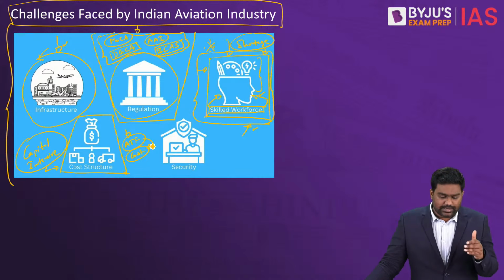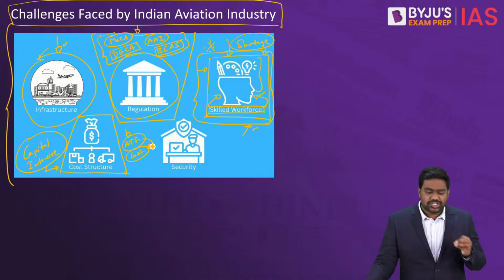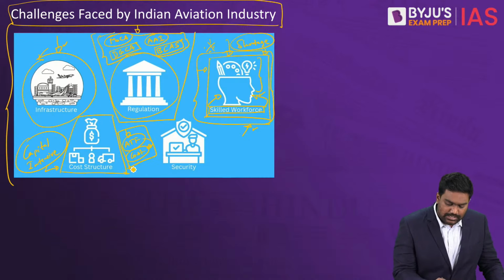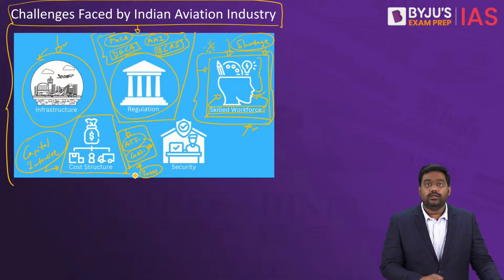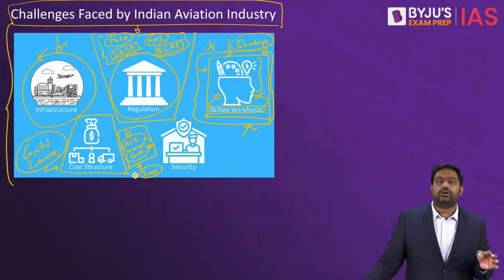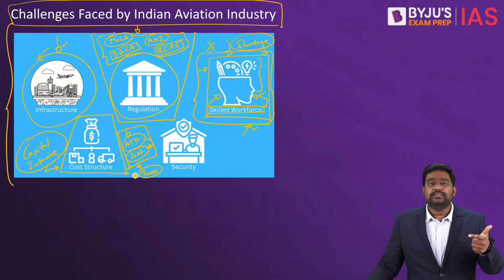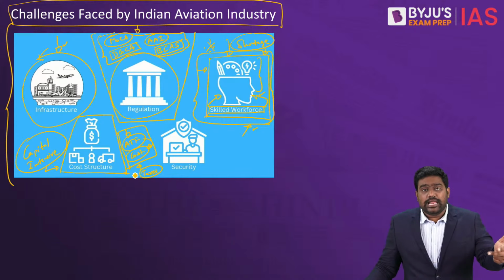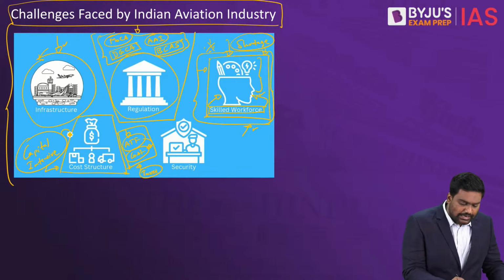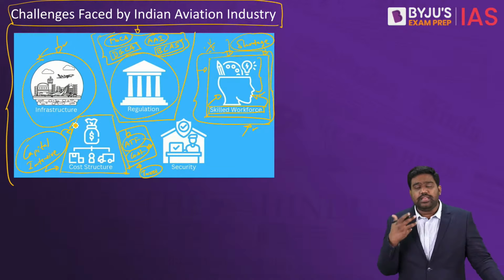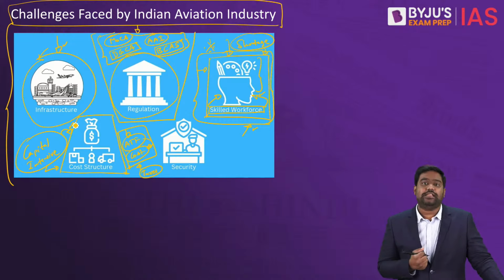Compared to the ATF cost around the world, aviation turbine fuel in India is the costliest because of the high taxes and levies imposed by the government. This is the biggest operational cost for airlines. Along with that, maintenance, regular servicing, handling the labor cost and other operational costs will shoot up the expenditure for the airlines, and thus it becomes very, very difficult for them to manage their finances.